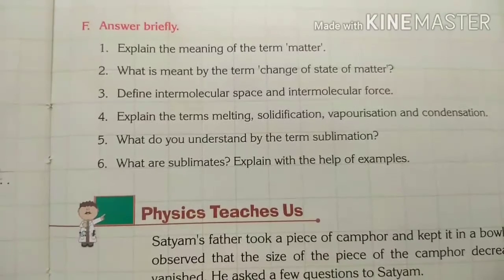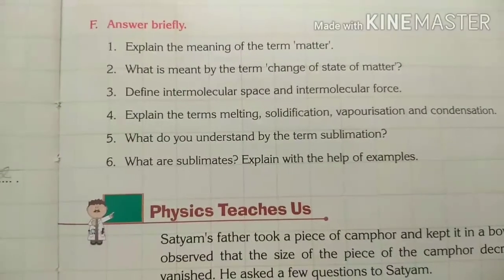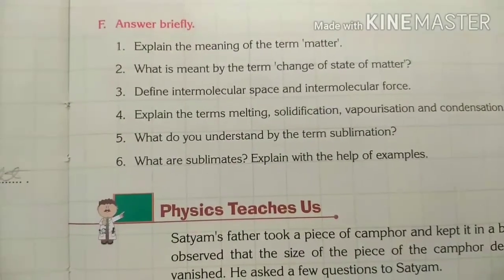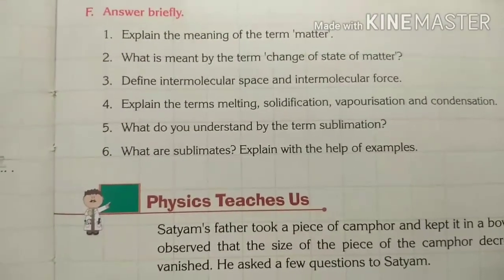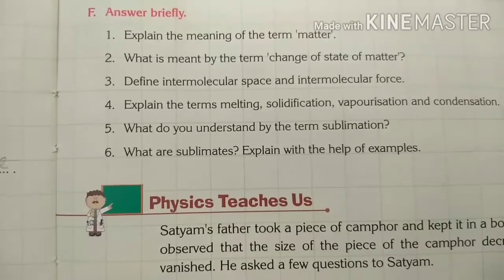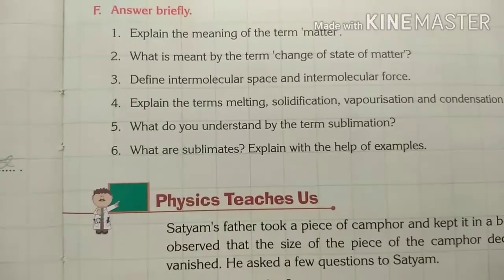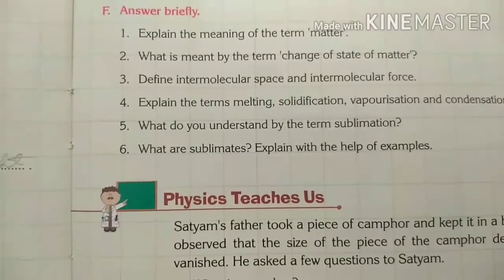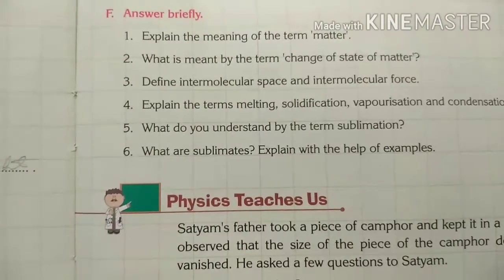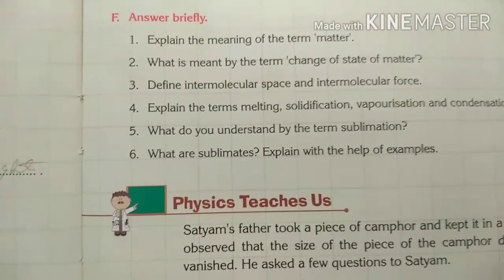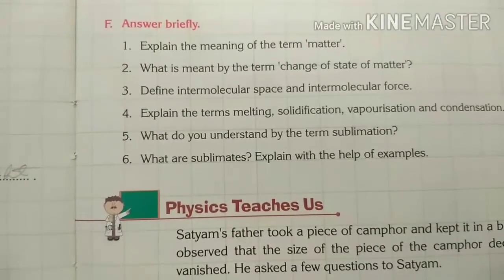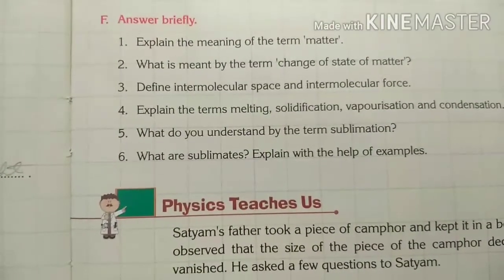Explain the term melting. Process of changing solid to liquid is called fusion or melting. Solidification, process of changing liquid to solid is called freezing or solidification. Third, process of changing liquid to gaseous state is called vaporization. Fourth, process of changing gas to liquid state is called condensation. Fifth,